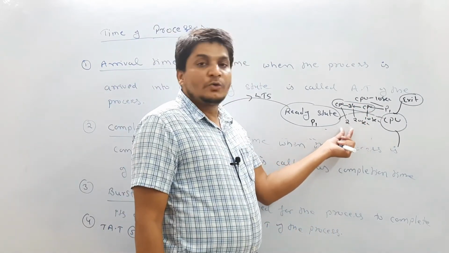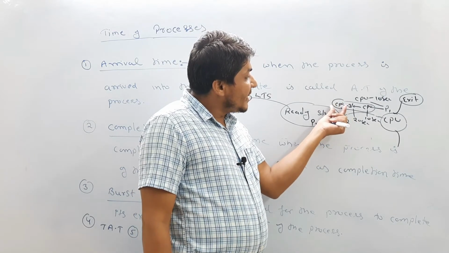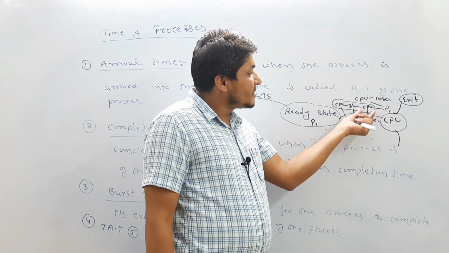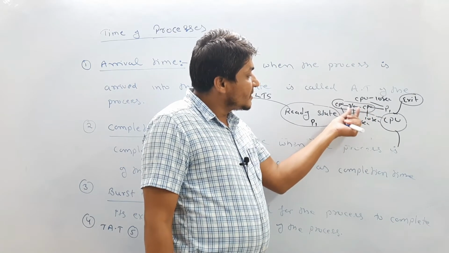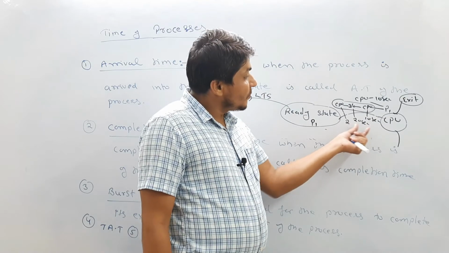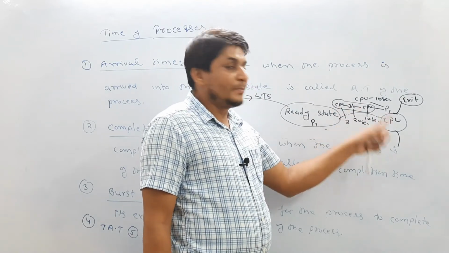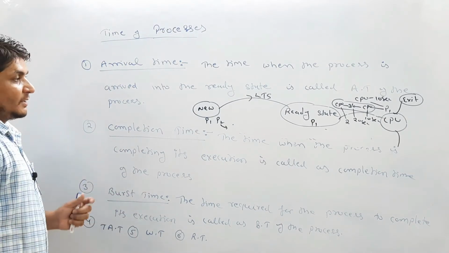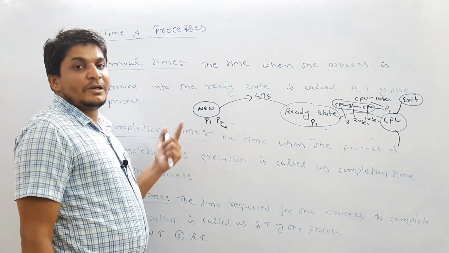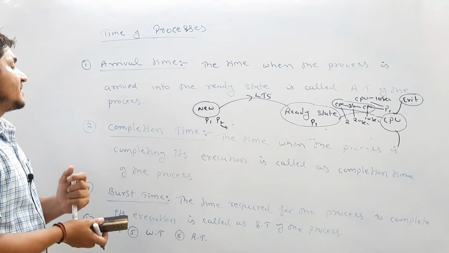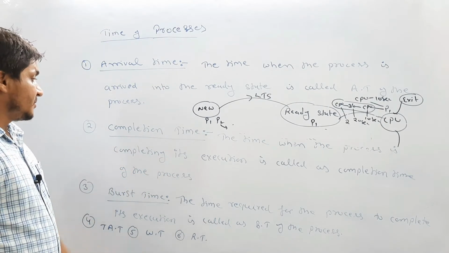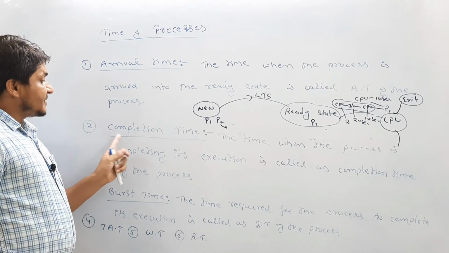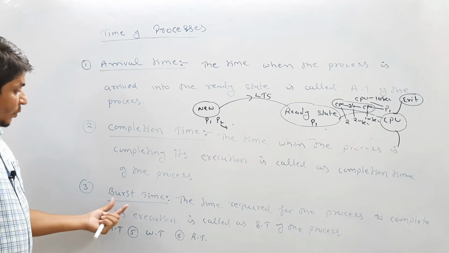It is not going to be 32, because maybe it may have to wait in the ready state, or it may spend some amount of time on input output. So that is the meaning of completion time of the process. We will see this completion time when we solve examples of algorithms like FCFS, SJF, priority, or round robin. Okay, what is burst time?